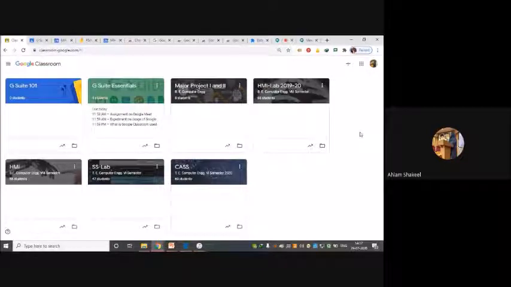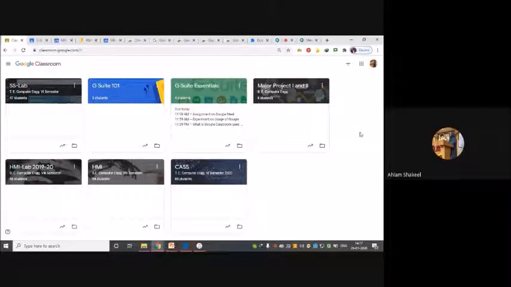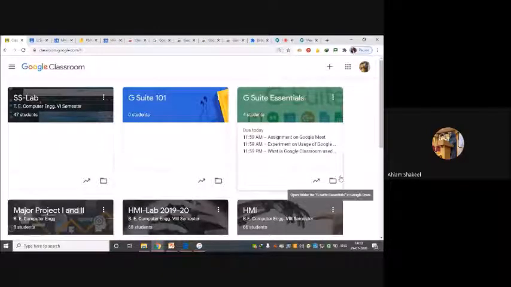If your class this semester is over, you can archive your classes, and you can create new classes for your new semester. Now, in any interface, you can see this particular arrow. It will open the grade book for this particular class. And this particular folder option, if I click on this, it will open the location where all these things are stored.